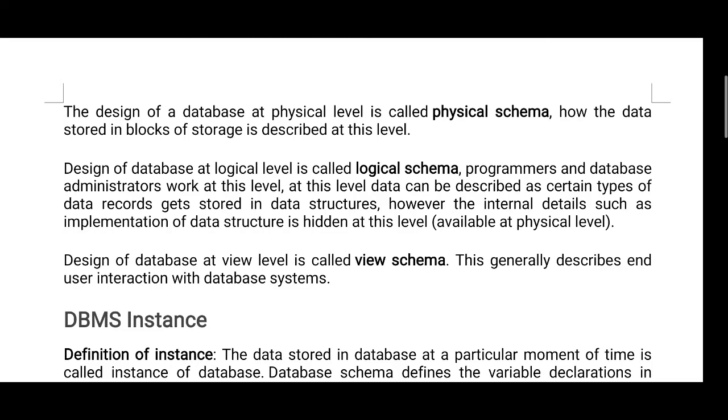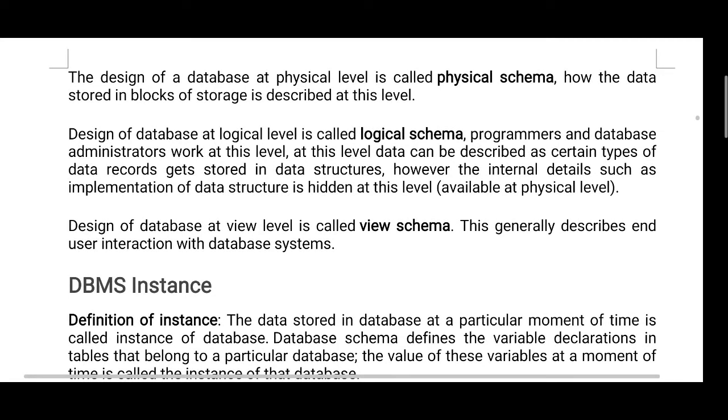How the data is stored in the blocks. Design of database at logical level is called logical schema. Programmers and database administrators work at this level. At this level, data can be described as certain types of data records stored in the structure. However, the internal details such as implementation of data structure are hidden at this level.